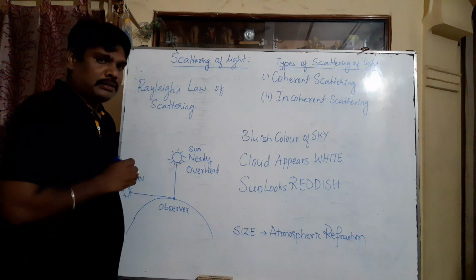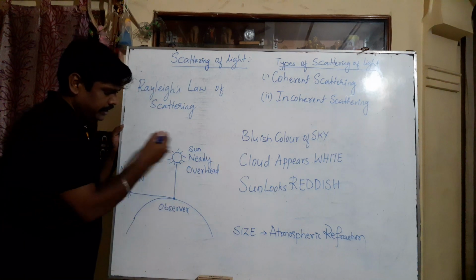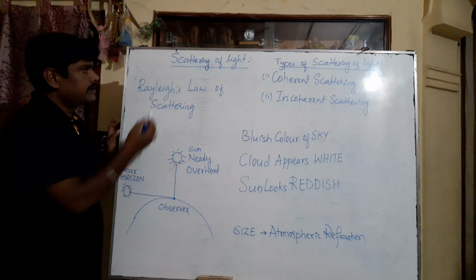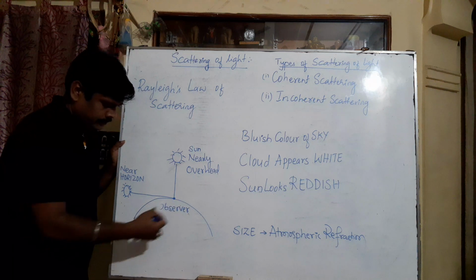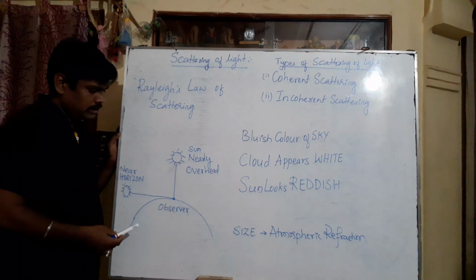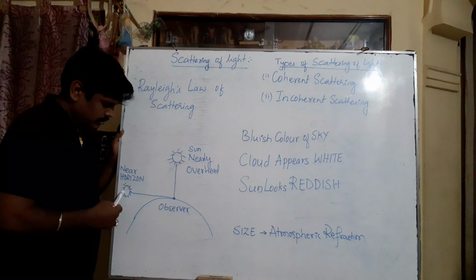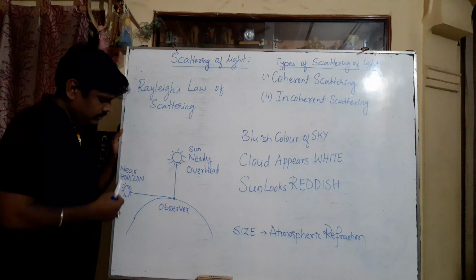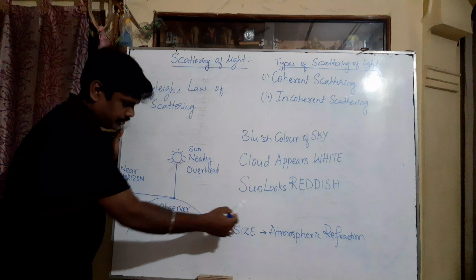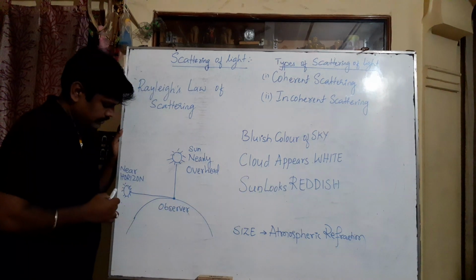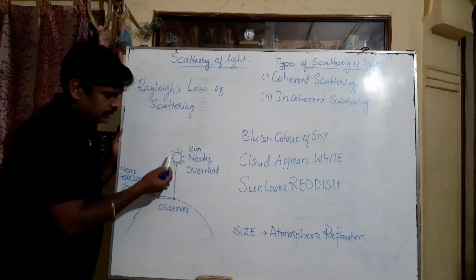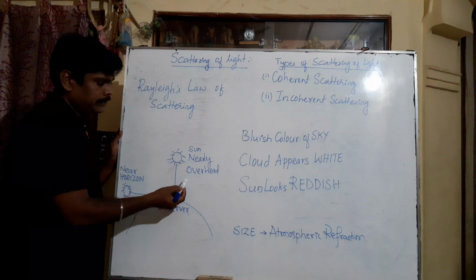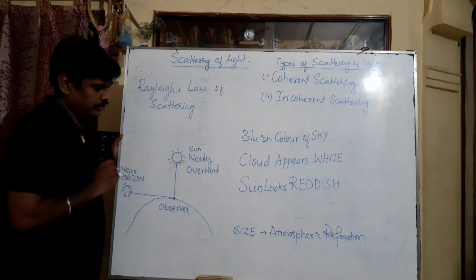scattering means change in direction. So the change in direction takes place in the atmosphere. See how the scattering of light takes place. Here, this is the Earth's surface, right? You know that the Earth revolves around the sun. So during sunset and sunrise, the sun will be in the horizon position. This is the sunrise position, this one is the sunset position, and this is nearly the overhead position.